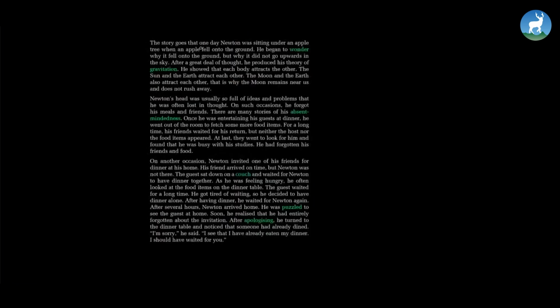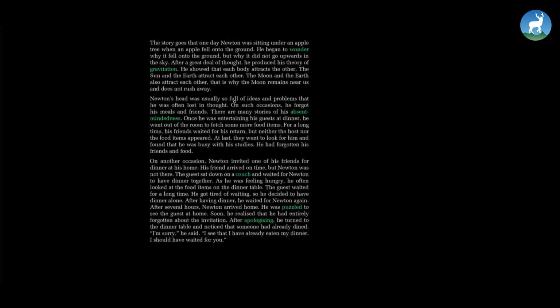The story goes that one day Newton was sitting under an apple tree when an apple fell onto the ground. He began to wonder why it fell onto the ground, but did not go upwards in the sky. After a great deal of thought, he produced his theory of gravitation. He showed that each body attracts the other. The sun and the earth attract each other. The moon and the earth also attract each other. That is why the moon remains near us and does not rush away.